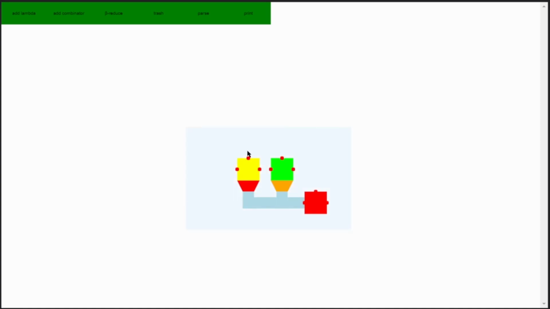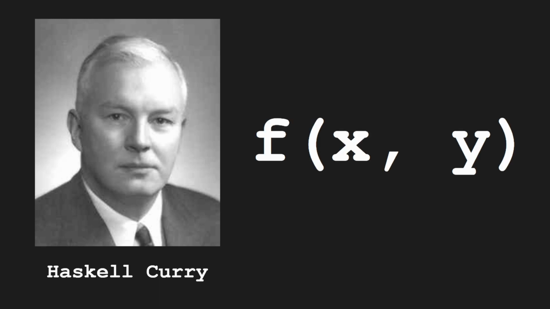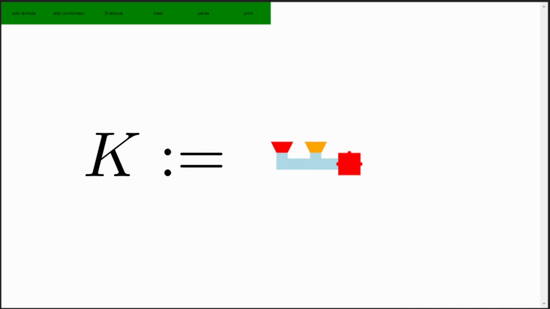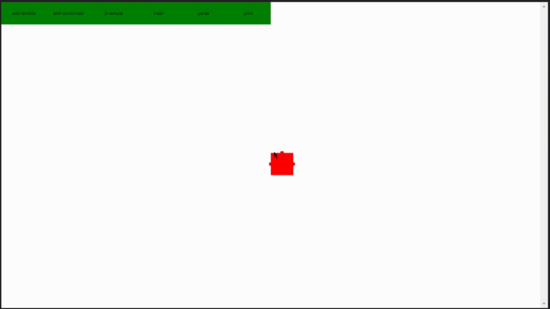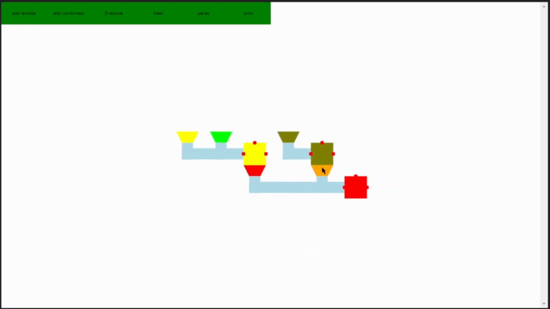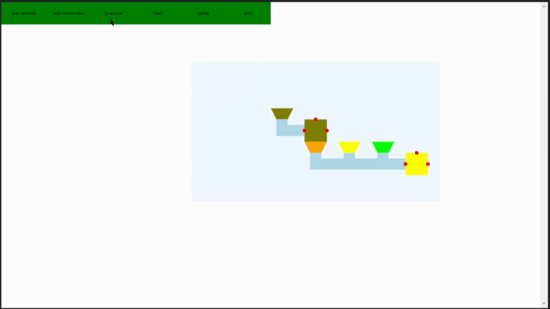How? Well, we made a function that returns another function. This is called currying, and it's really useful because it lets us create functions with multiple inputs. This function also has a special name, the K combinator, and it always chooses the first of its two inputs. And these boxes that I'm throwing into these functions are actually functions themselves, because in the lambda calculus, literally everything is a function. So we can pass K and I into K, and look what it makes, K.